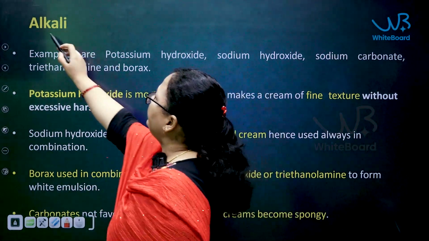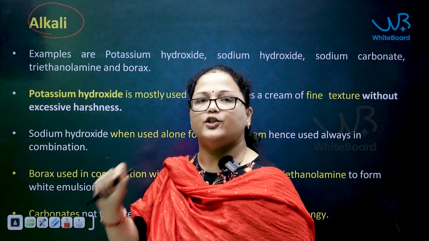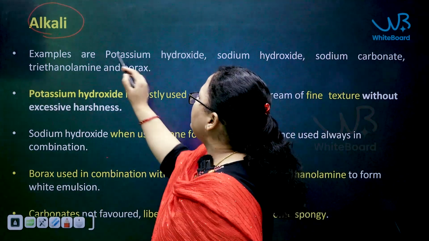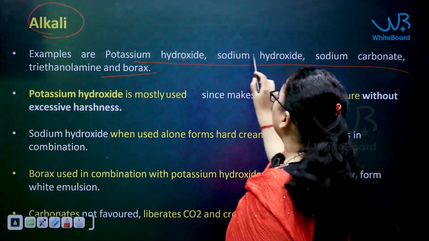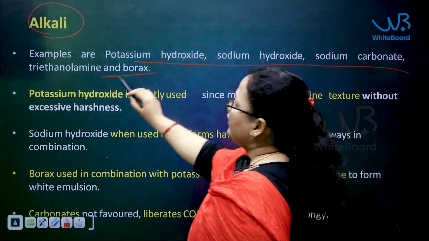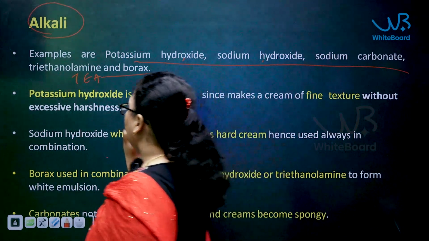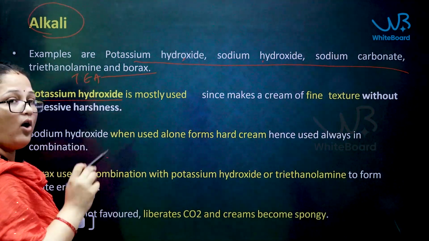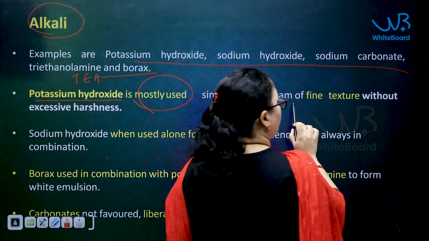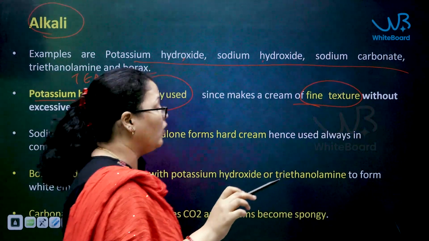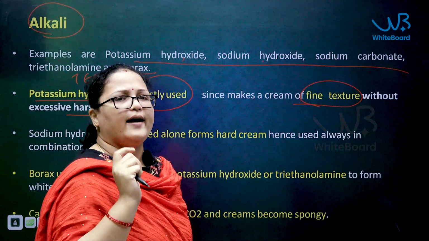Next, the next ingredient is the alkali. Alkali and stearic acid are both major components included in the vanishing cream. Coming to the alkali, examples are potassium hydroxide, sodium hydroxide, sodium carbonate, triethanolamine, commonly known as TEA, and borax. If you see the individual properties, potassium hydroxide is the most commonly used, because the cream prepared has a very fine texture, without any harshness, gritty or rough particles.